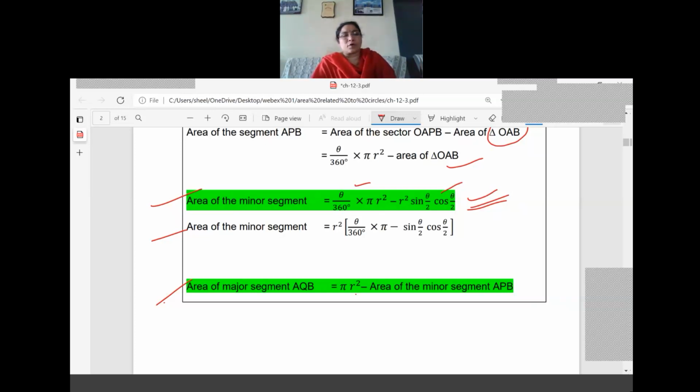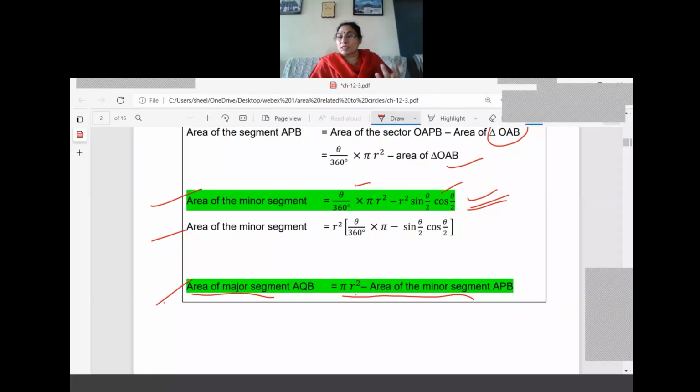Next, what is the one more formula we learned today? Area of the major segment AQB equals pi r square minus area of the minor segment. Don't think too much about the name. We need this part only: area of the major segment is pi r square minus area of the minor segment. So these two formulas you learn thoroughly. All the sums based on these segment questions we can solve by this.